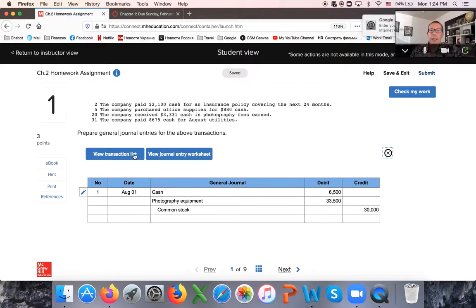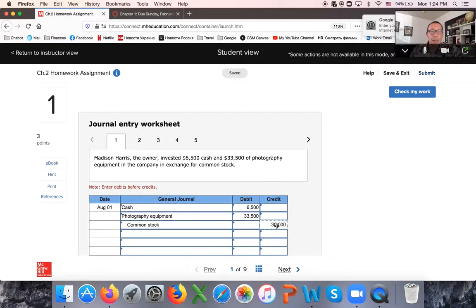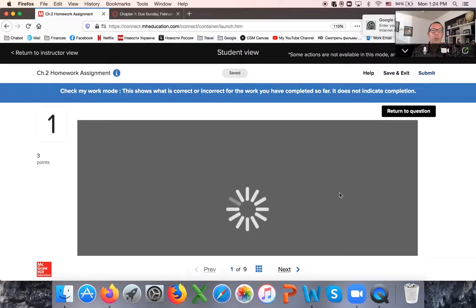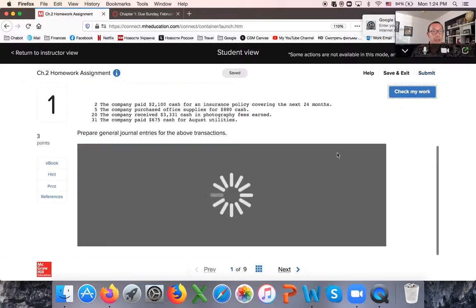One point here is that if I do not enter anything, so right here I'm supposed to have $40,000, right? But I did not enter anything in the field. When you go to check your work, it will not show as a mistake. It will tell you it's not complete. But in order for the system to mark it as a mistake, you have to enter something there.